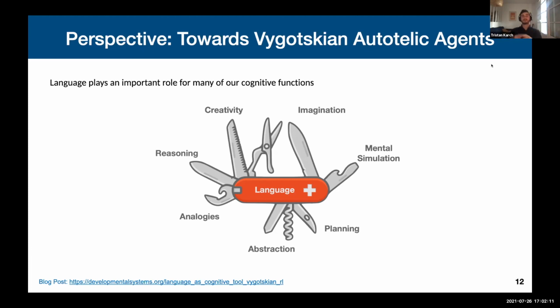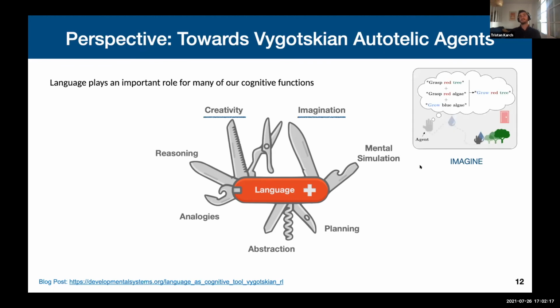In the scope of this talk, we mainly saw that it was useful for creativity and imagination, but we could imagine that we would at some point be able to design autonomous agents that have a rich linguistic mental life and that could use language for many other cognitive functions. I think it would be pretty cool to have this kind of agent.